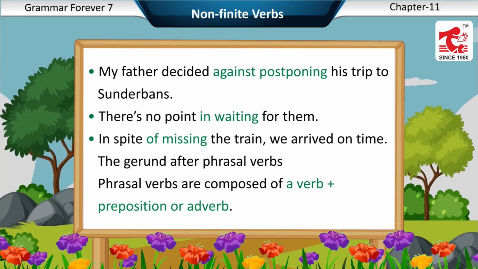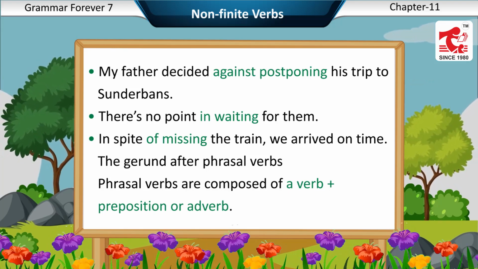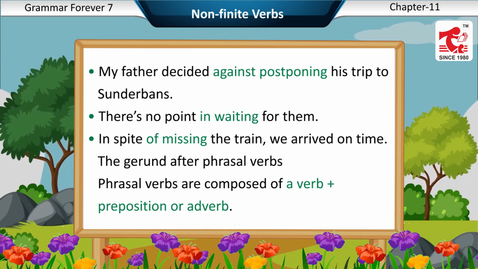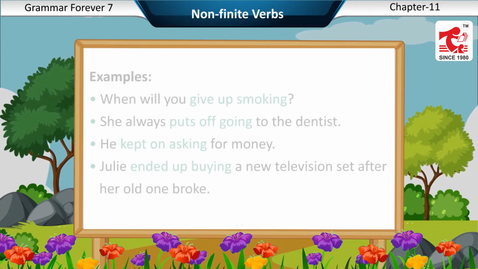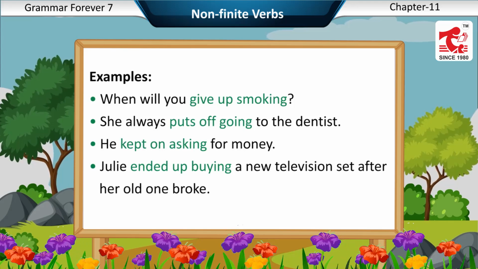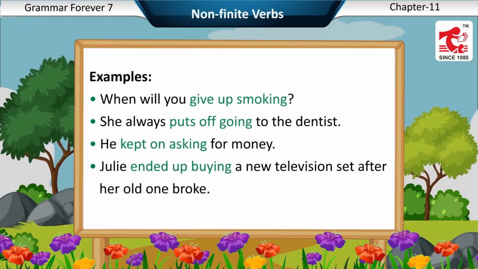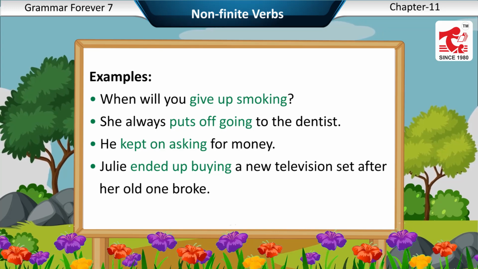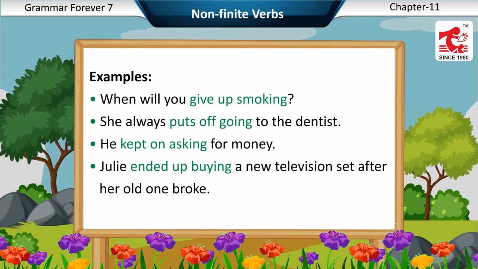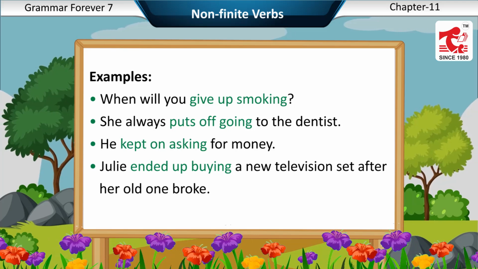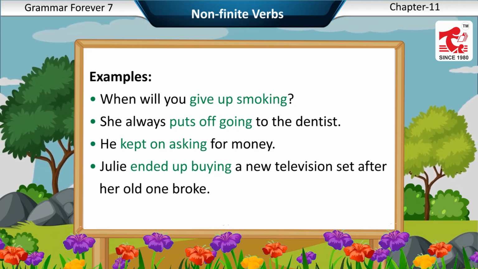The gerund after phrasal verbs. Phrasal verbs are composed of a verb plus preposition or adverb. Examples: when will you give up smoking? She always puts off going to the dentist. He kept on asking for money. Julie ended up buying a new television set after her old one broke.